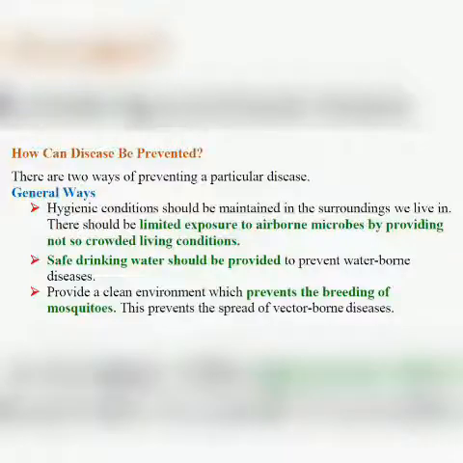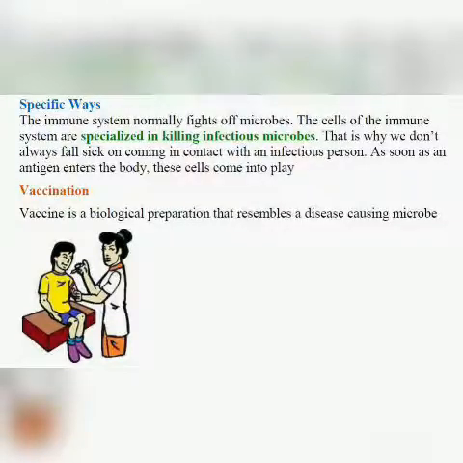Then there are specific ways. What are specific ways? The immune system normally fights off microbes. The cells of the immune system are specialized for killing infectious microbes. That is why we don't always fall sick on coming in contact with an infectious person. As soon as an antigen enters the body, these cells come into play. What does it mean? Now students, suppose in your class someone is suffering from cold, then what will happen? Some of the students may catch cold and some may not.